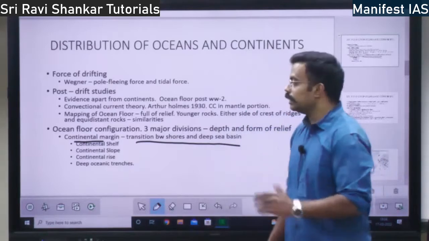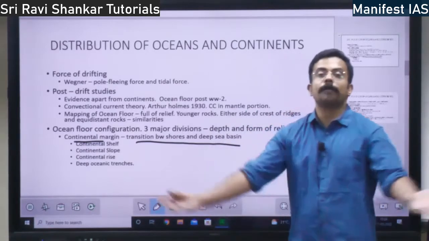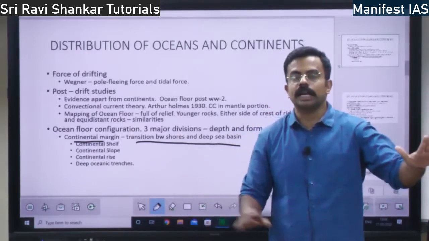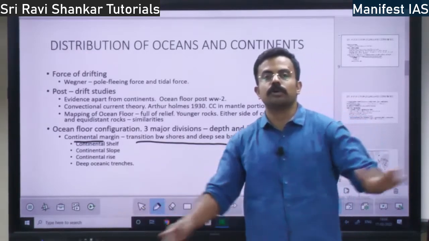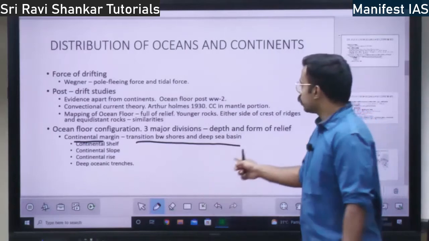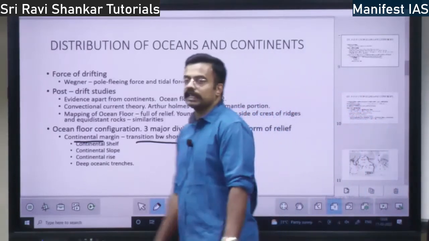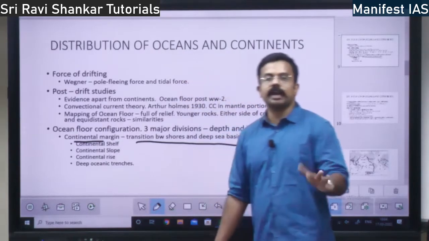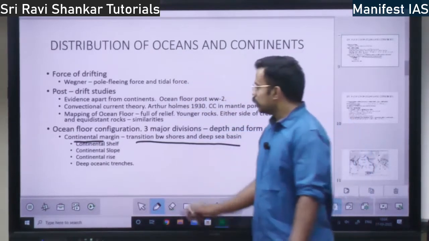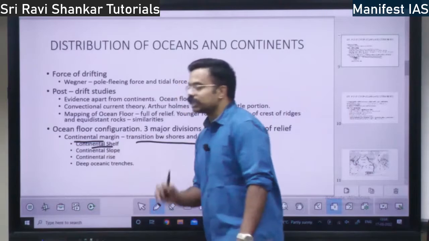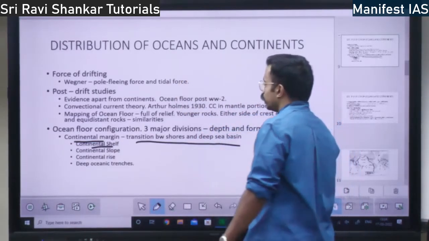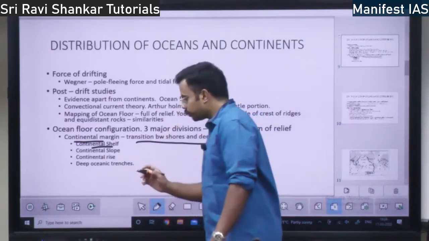What is deep sea basin? Within the ocean there is a big basin. So the transition zone between the continent and the basin in the ocean floor is called what? It is called the continental margin, right? So this continental margin can be divided into multiple sections. One is the continental shelf. So what is continental shelf? This forms the first part.